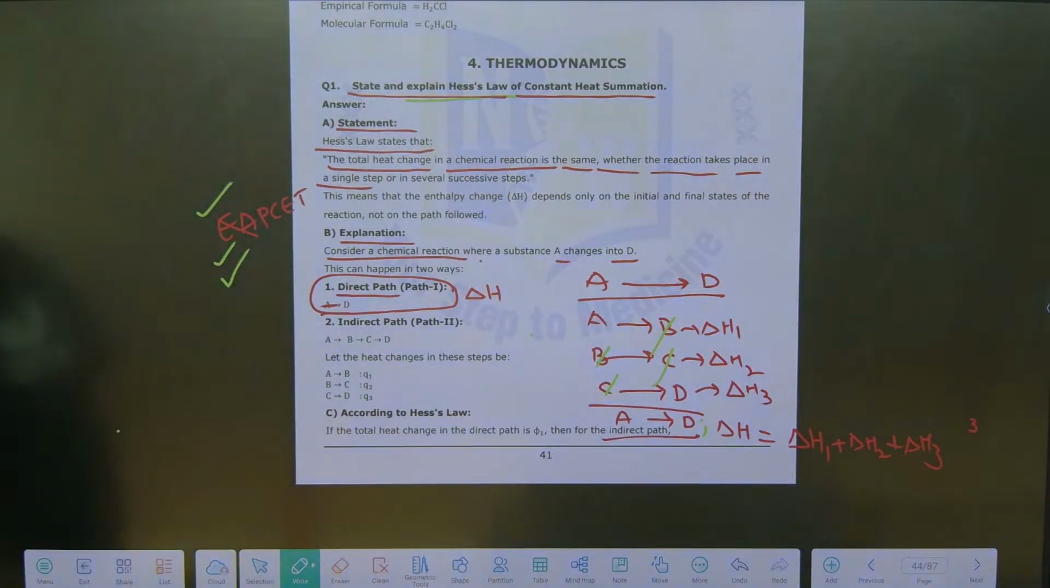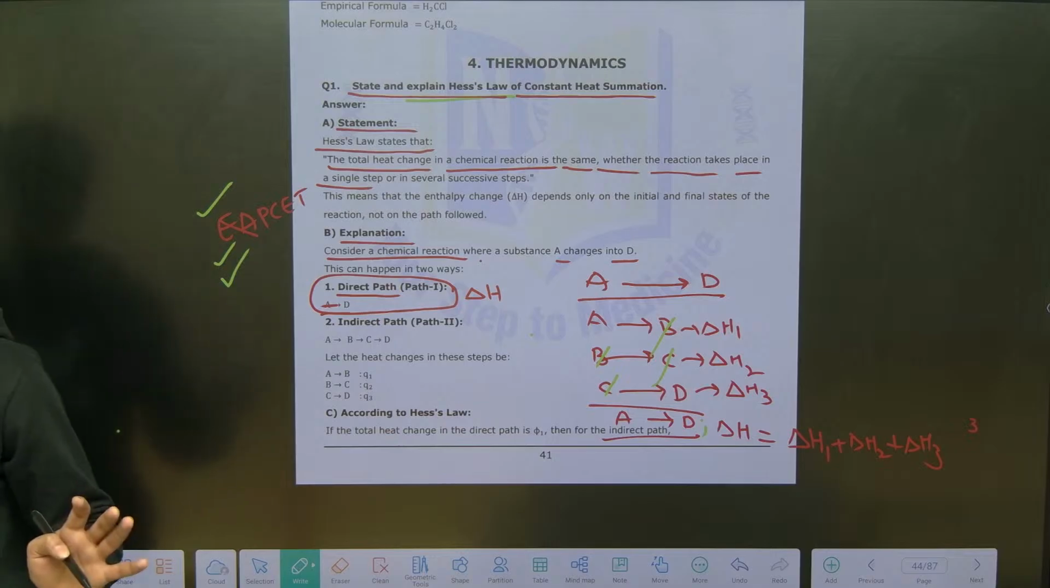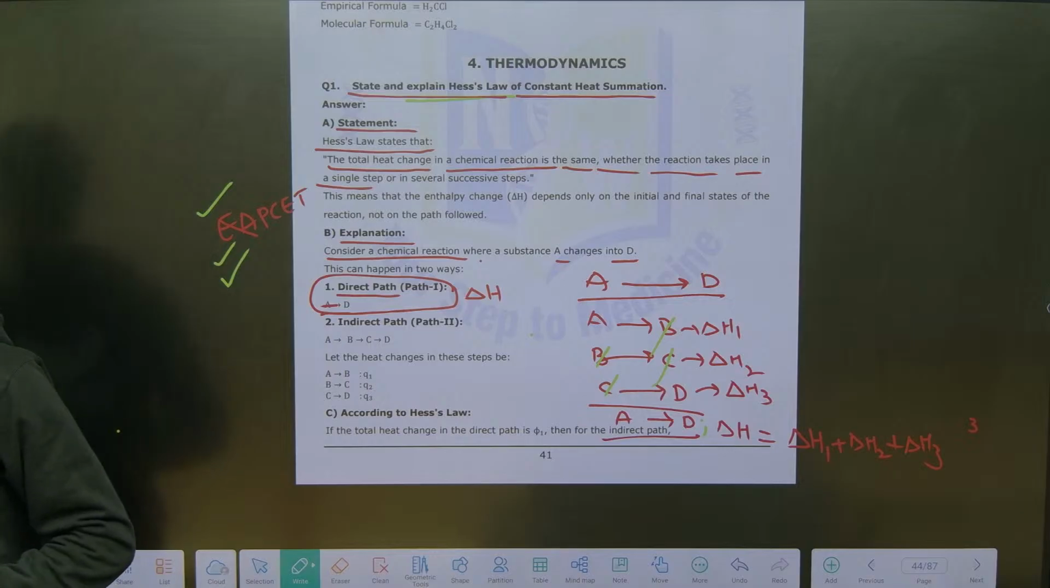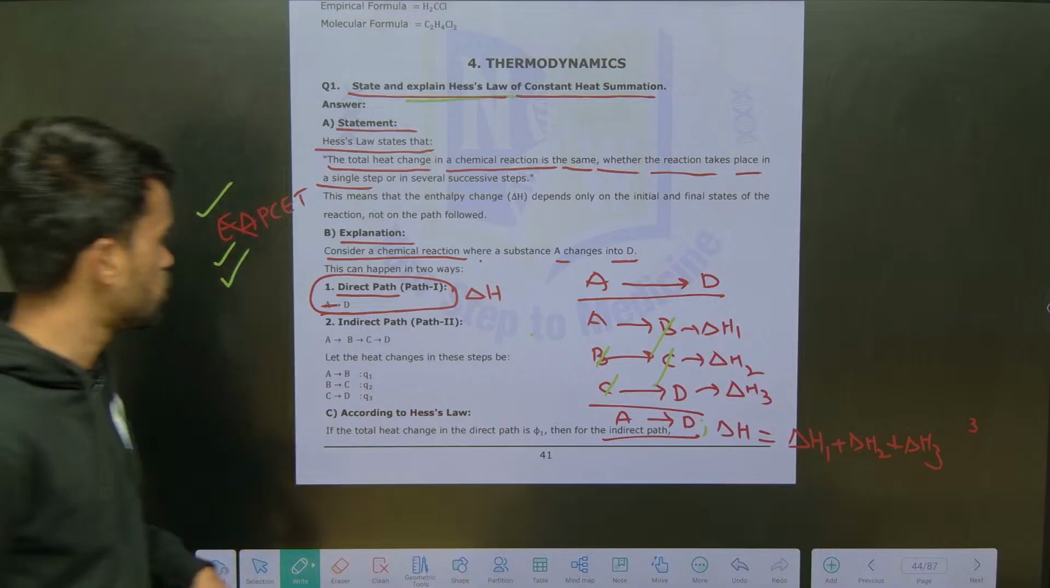Amina asks, sir, is it useful for NEET? So this is about the thing. I hope I have given you clarity about your question. Now let me give you a few more explanations here.